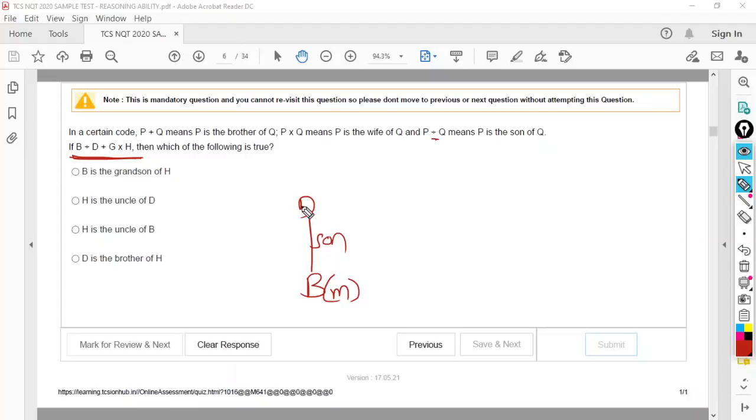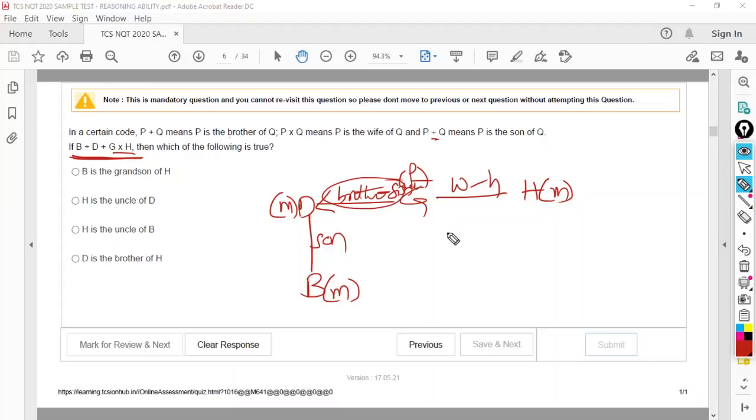Next, D and G are connected by plus. If two letters are connected by plus, it means brother. D is the brother of G. D is the brother of G. That means D is male. And G and H are connected by into. That means G is the wife of H. If G is the wife, female, and H is male, these two are wife and husband, and D and G are brother and sister.